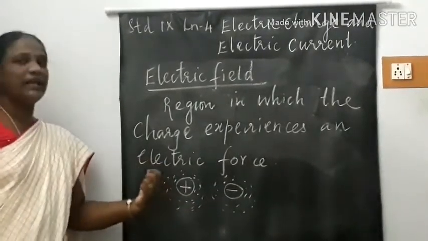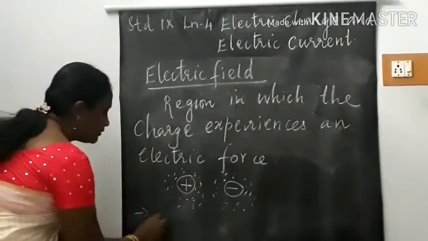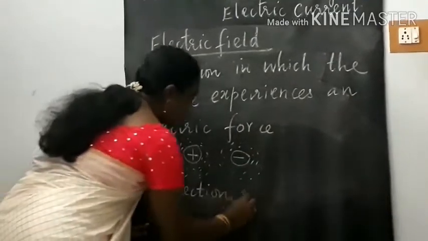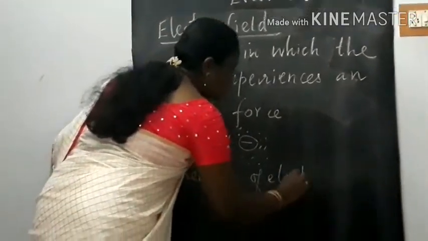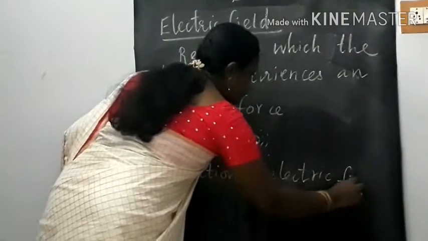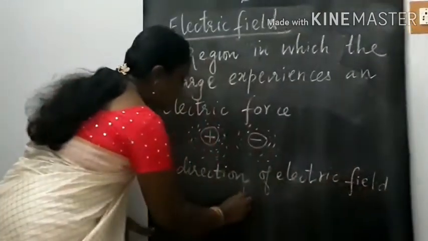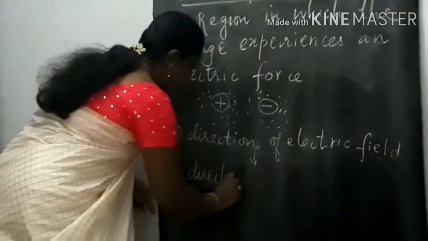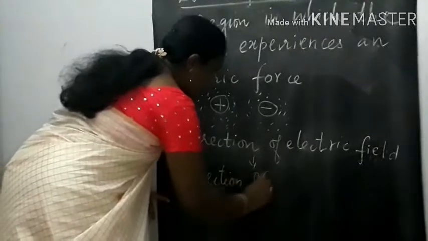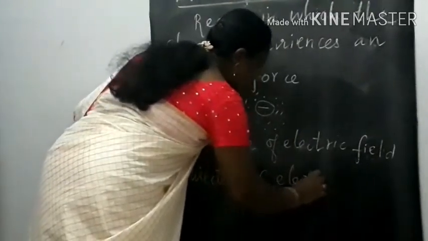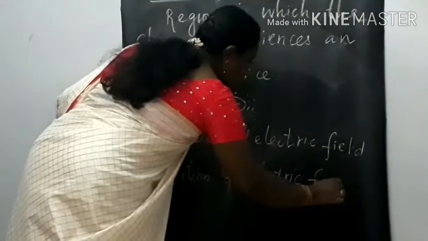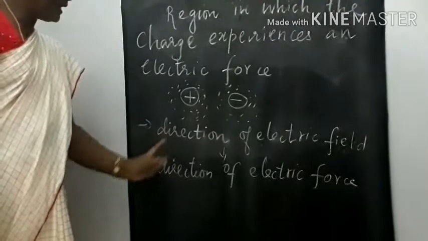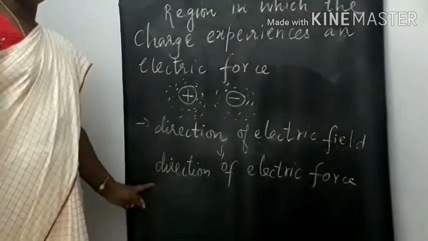And the direction of the electric field is always along the direction of the electric force.